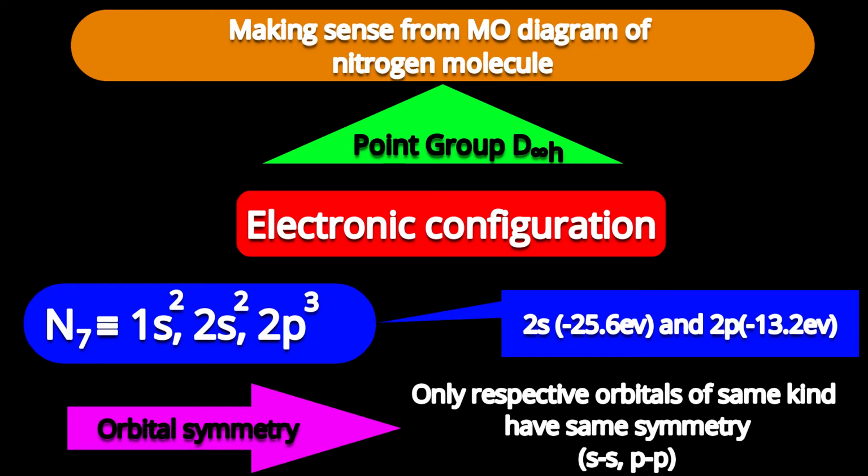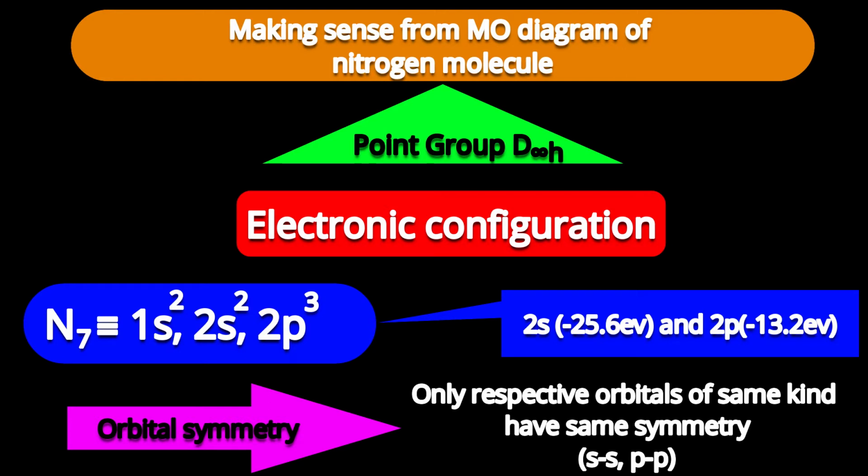But what is the symmetry of that 1s orbital, sigma or pi? Sigma. So those two nitrogens will give two sigma orbitals. Let us consider one sigma from one nitrogen and one sigma from the other nitrogen.